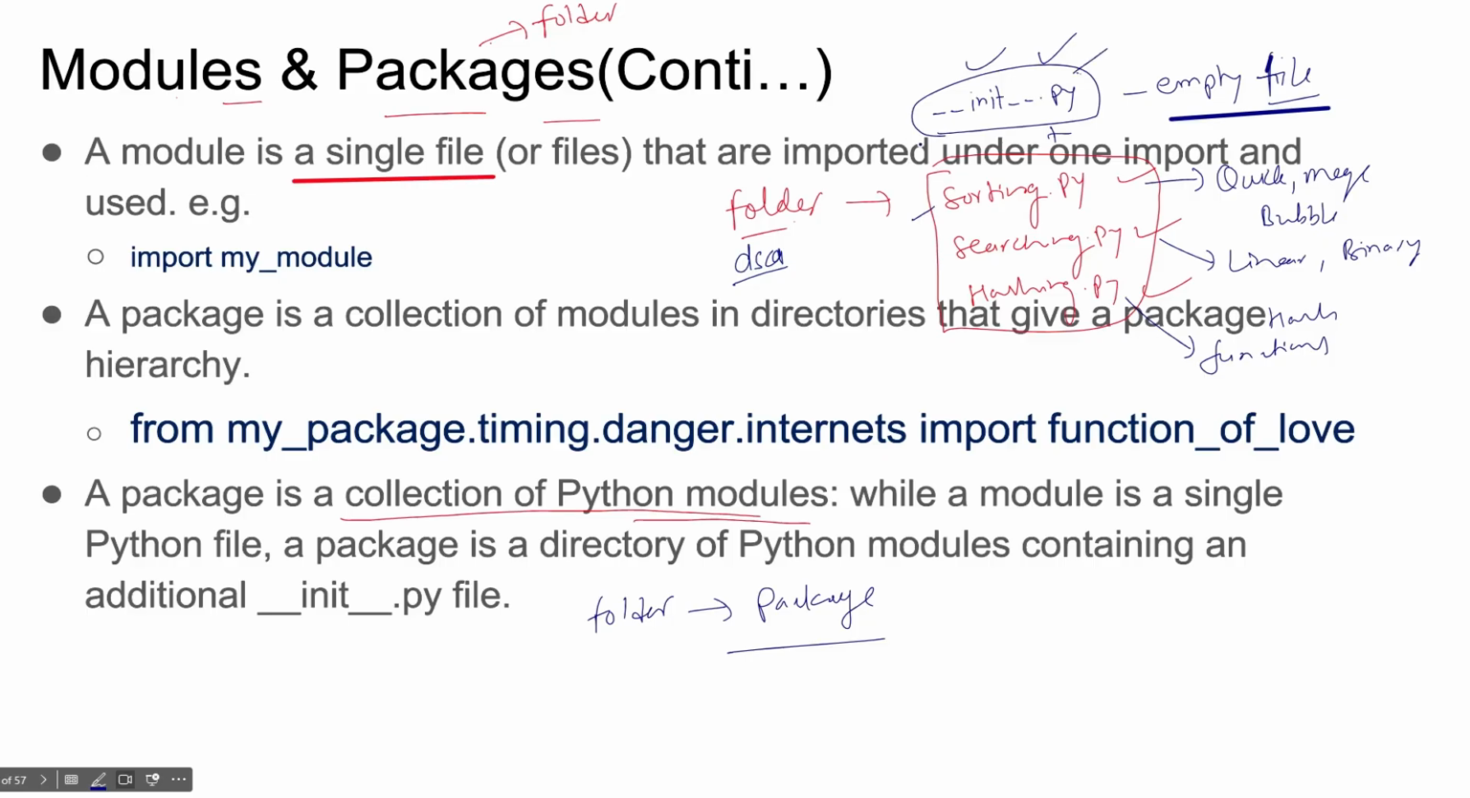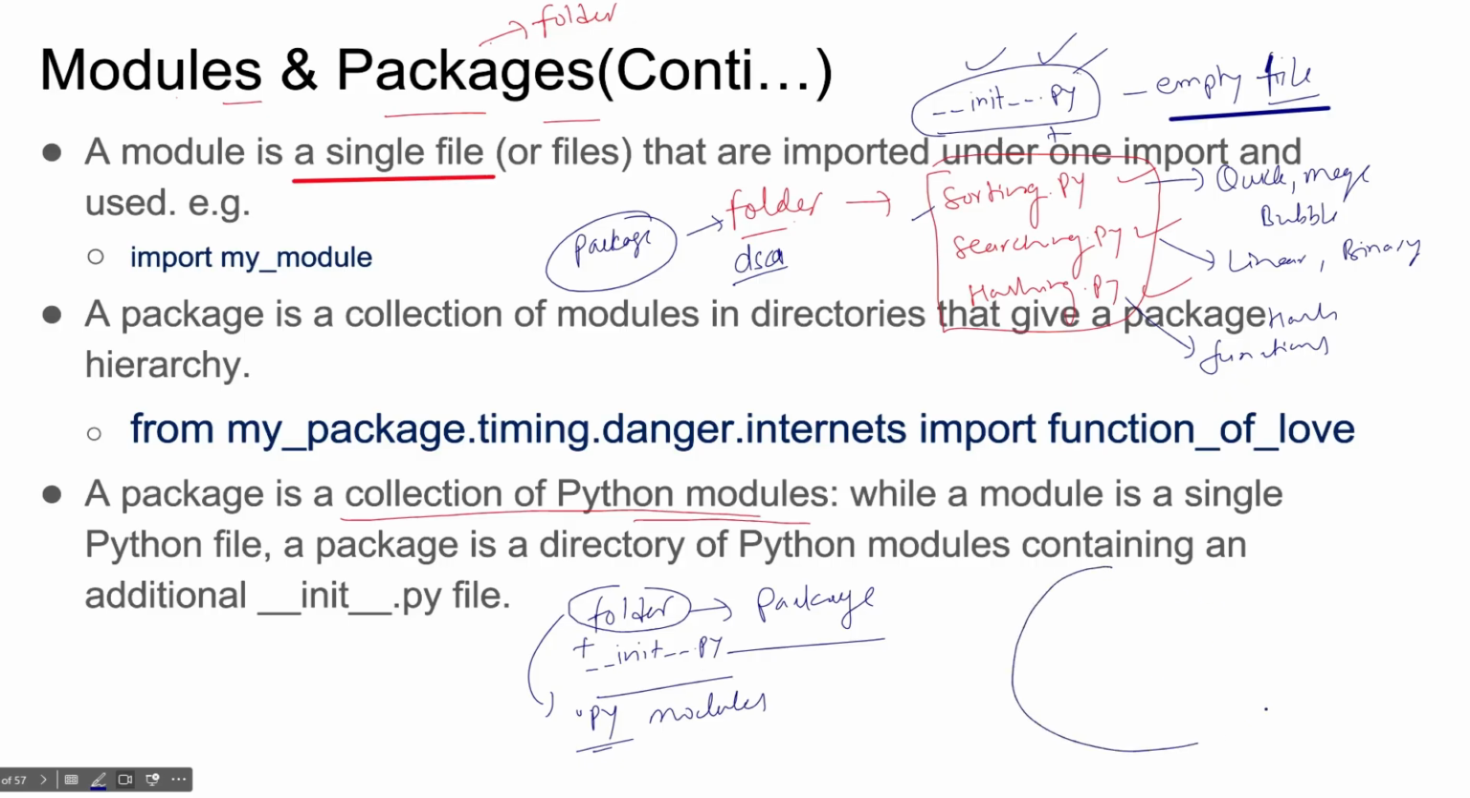Then the interpreter will identify this as a package, otherwise it is a folder. So a package is equal to a folder plus this __init__.py file, and this folder also has certain .py files, or your modules. So in summary, this is your package.